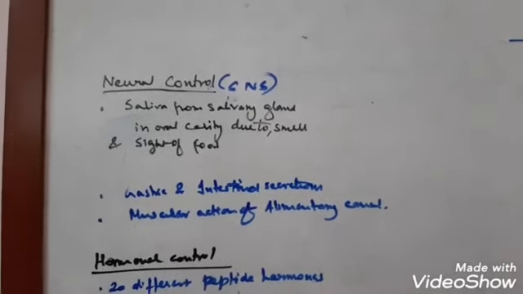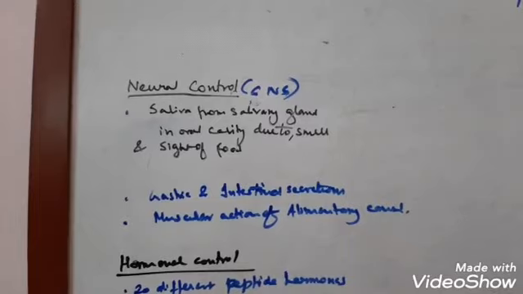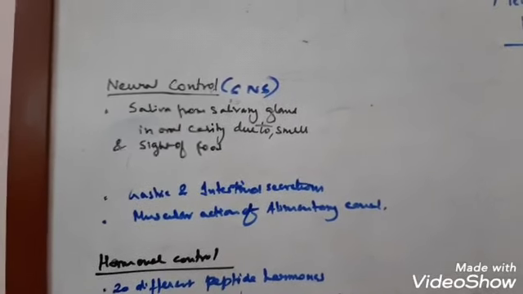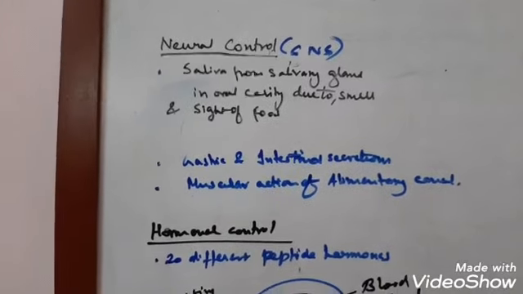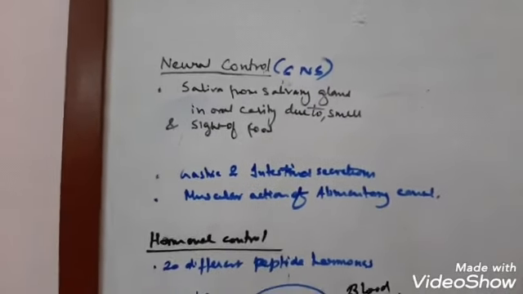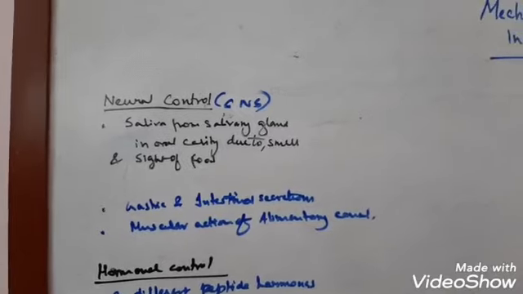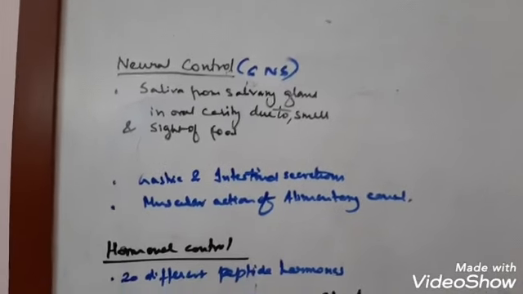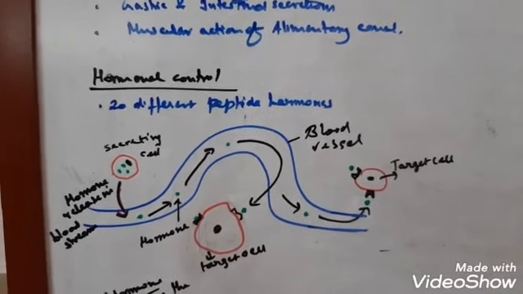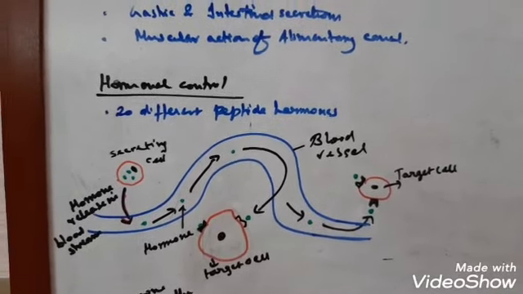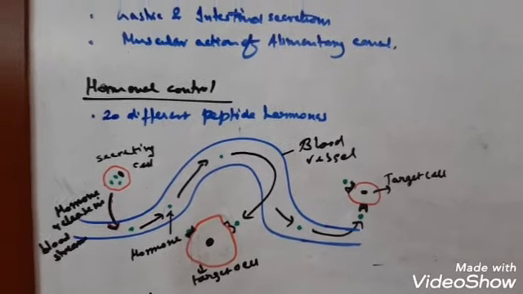Now the muscular activity also plays an important role in different parts of our gut, or different parts of the alimentary canal. This movement of the muscular action, that is the peristaltic movement, is also under the control of neural mechanism. Next comes the hormonal control. So here I have just drawn a sketch of the hormonal control of the digestion process.